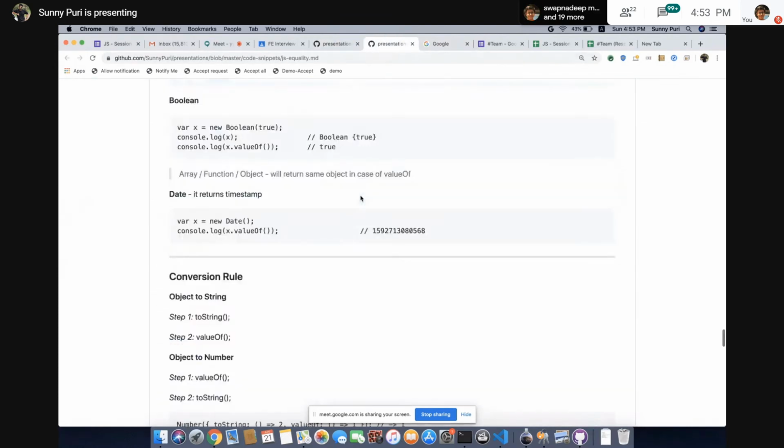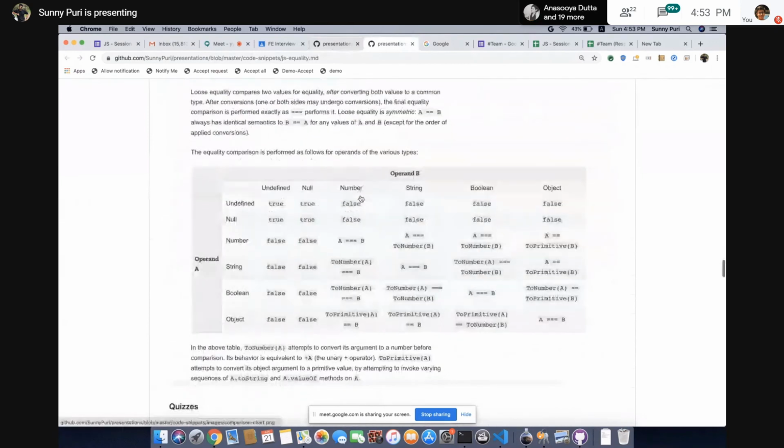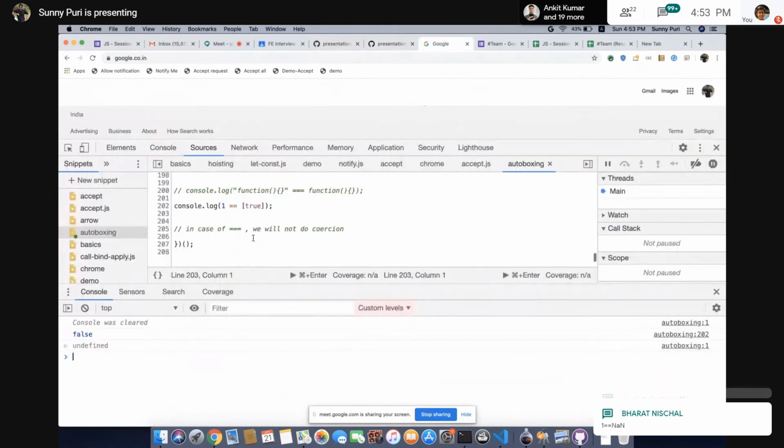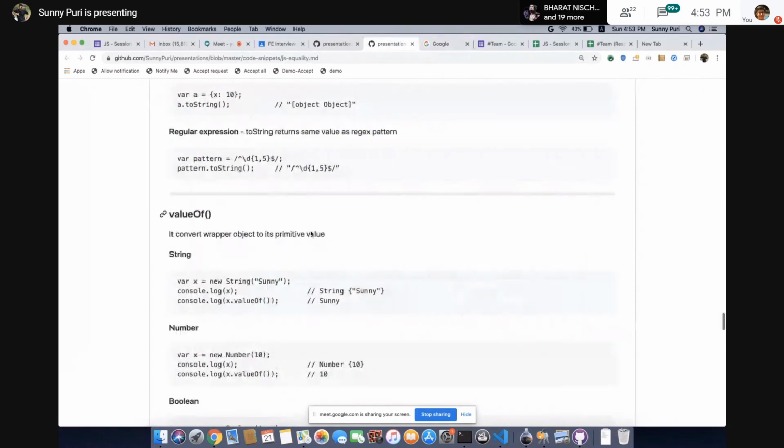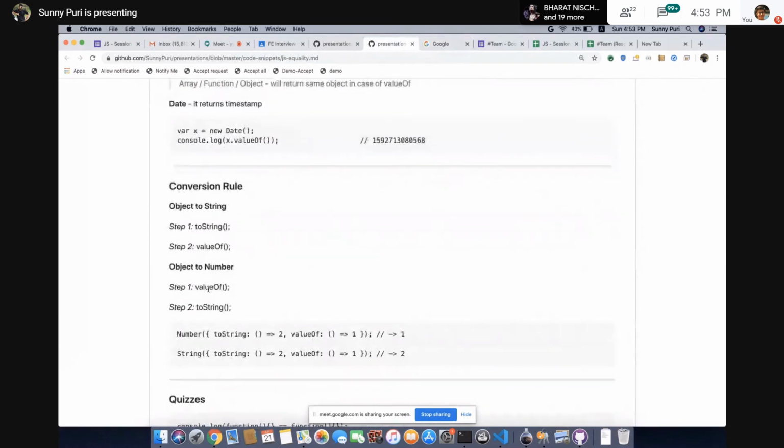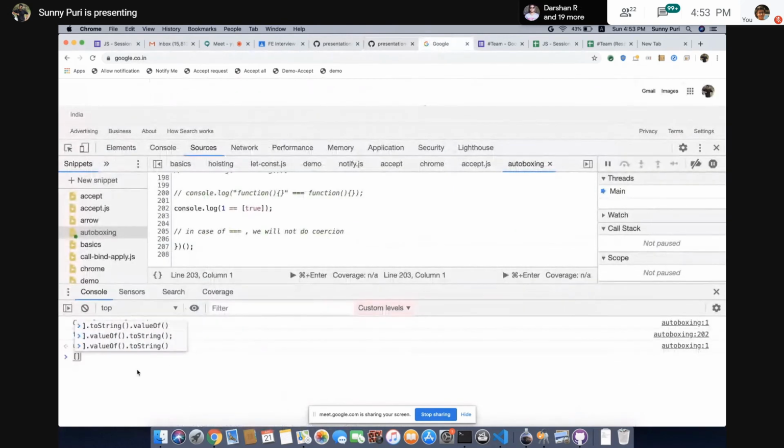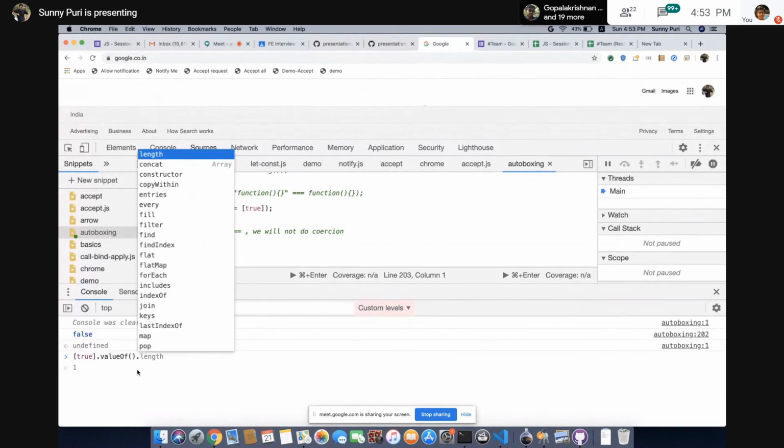Sorry. Let's see the chart. Number with object. First we'll convert object to number. First we'll do valueOf, then toString. Okay. First valueOf, it will come the same because of the array, then toString.